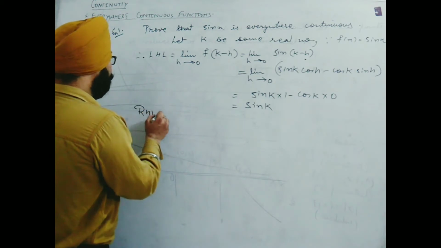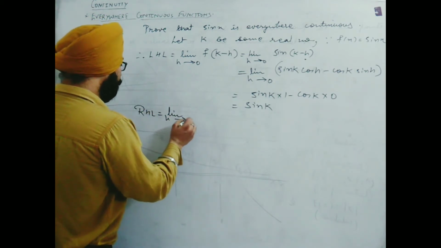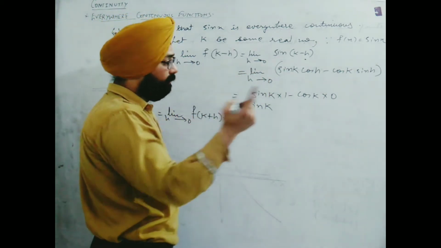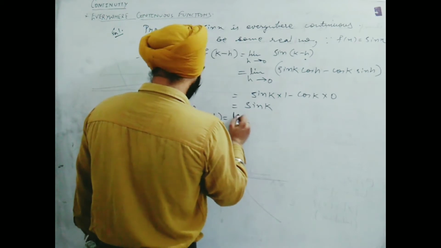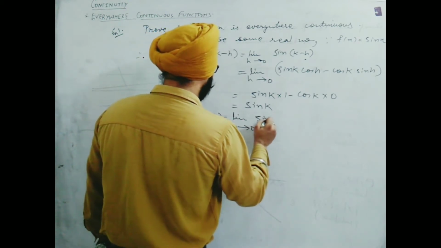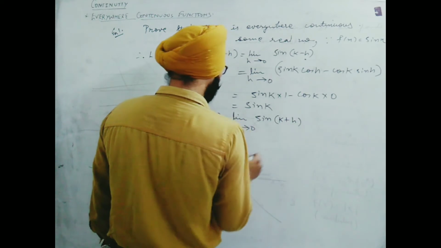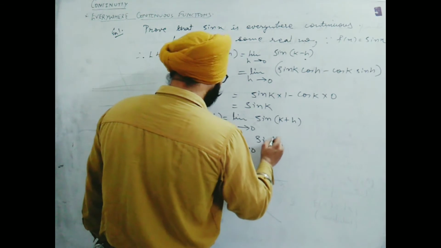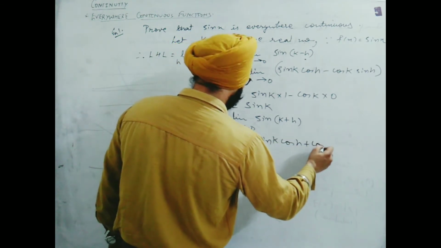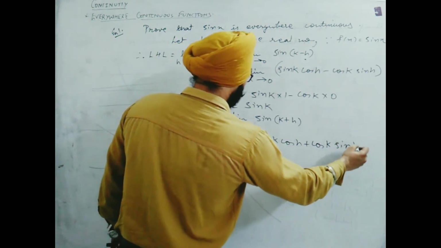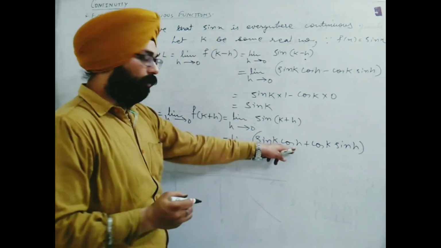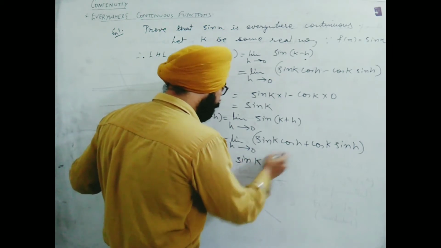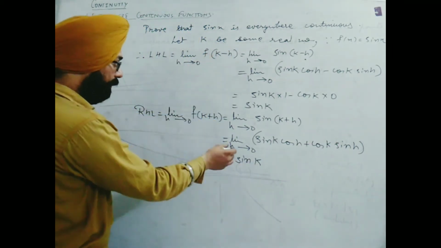I will go for RHL. In RHL, limit h tends to 0, f of k plus h. Only one definition is given, sin x, so we need to take this only. Limit h tends to 0, sin of k plus h. Now we will expand it by the identity sin a plus b, which is sin a cos b plus cos a sin b. And once again the same thing: if I take cos 0 as 1, sin 0 will be 0. So finally we will get sin k into 1, so sin k, rest will be 0. Now we see LHL and RHL both are equal.